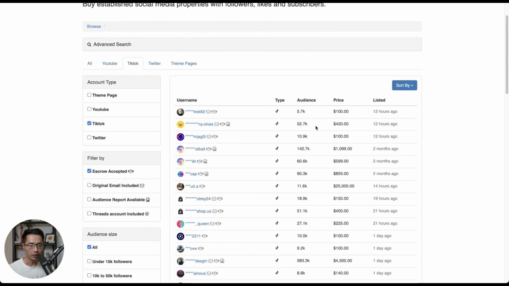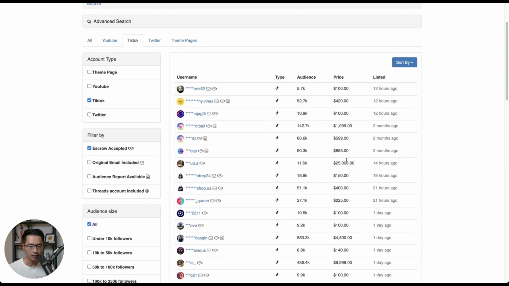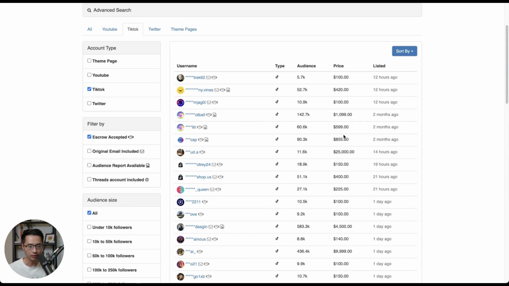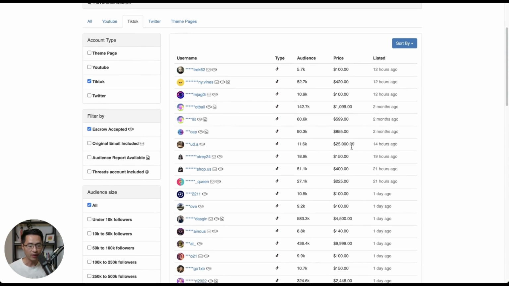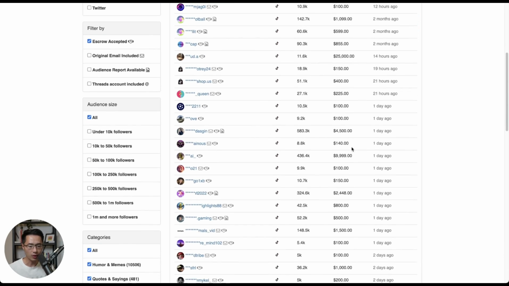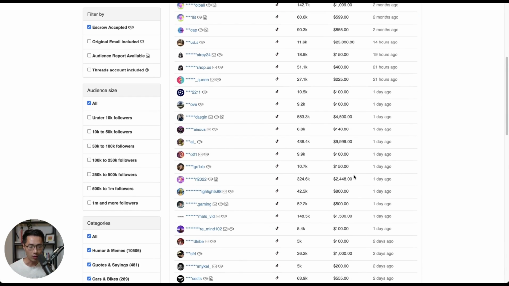All right, so if you look at the audience sizes here and the prices, you could probably find an account that's around 200 to 500 that has more than 5,000 followers. And that's what I could see here. So if you consider going this route, definitely do more research and make your own decision.